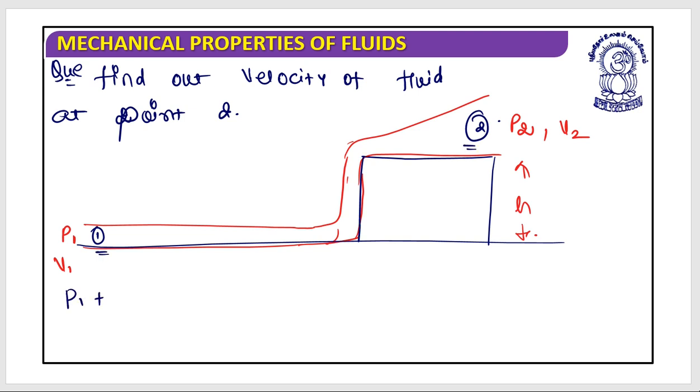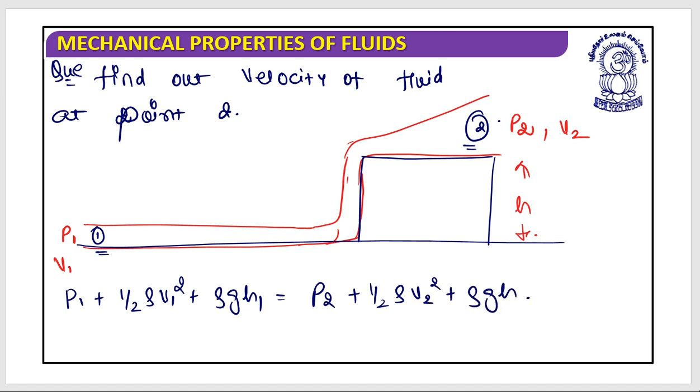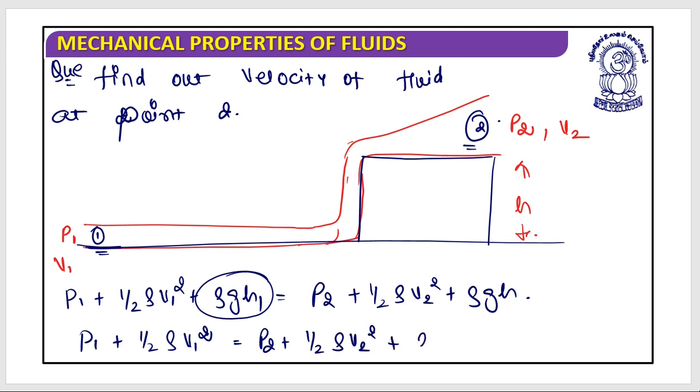So P1 plus half rho V1 square plus rho g h1 is equal to P2 plus half rho V2 square plus rho g h. But as point 1 is on the ground level, this term is going to be 0. So P1 plus half rho V1 square is equal to P2 plus half rho V2 square plus rho g h. I hope this is clear.